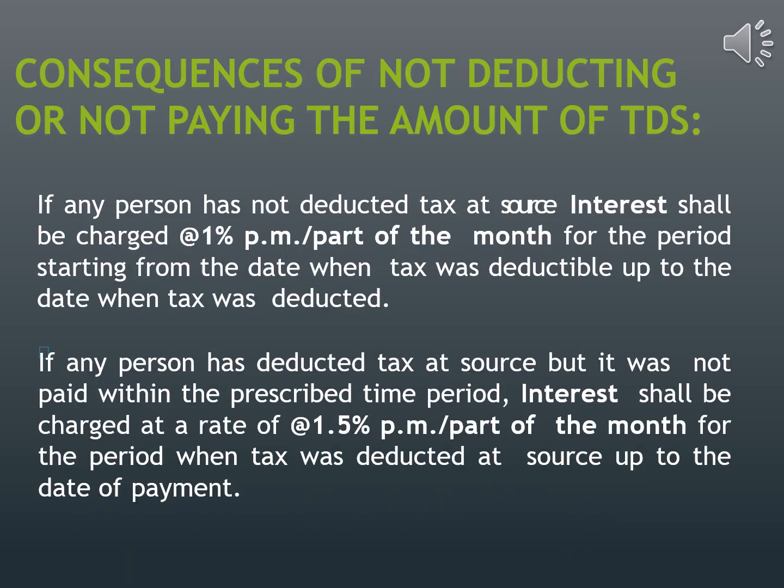Now a question arises: in case the authorities do not deduct the tax or do not pay the amount to the prescribed authorities, what is going to happen? In that particular case, interest shall be charged from them at the rate of 1% per annum if they do not deduct the tax. But if they deduct the tax and do not pay the amount to the prescribed authorities within the time period, interest shall be chargeable at the rate of 1.5% per month.